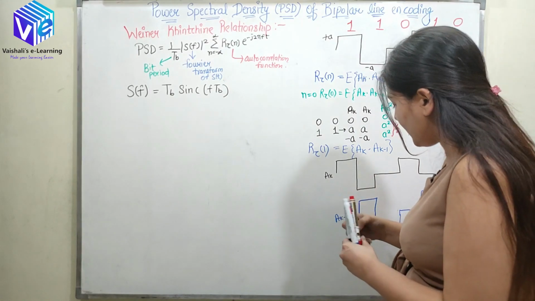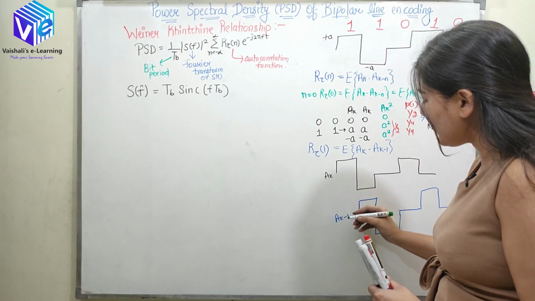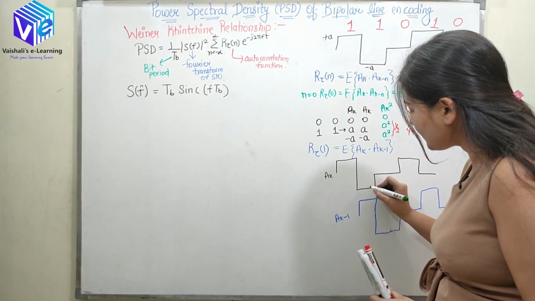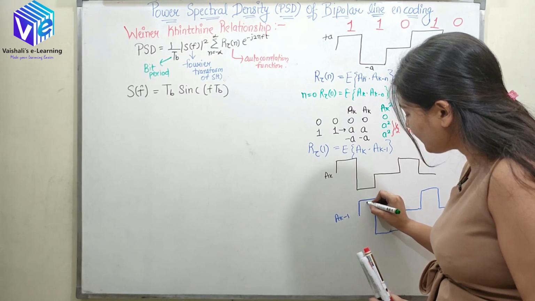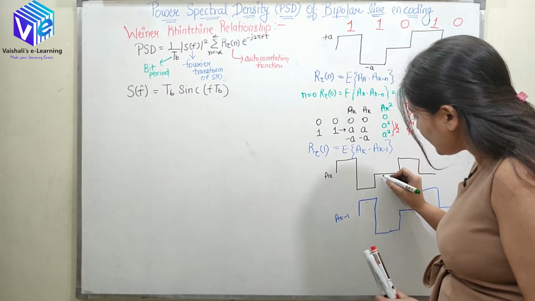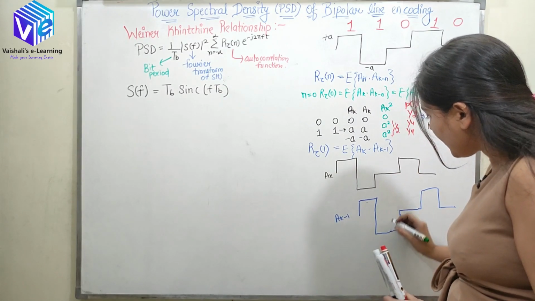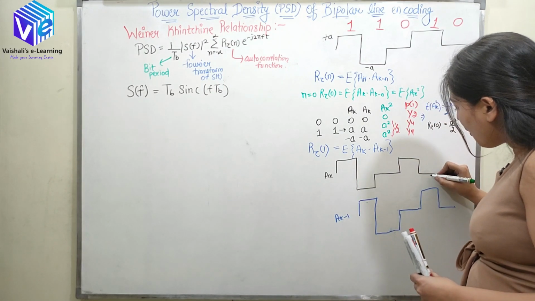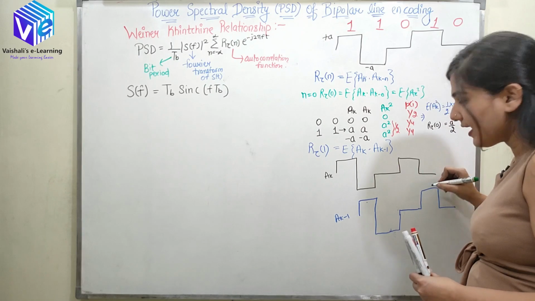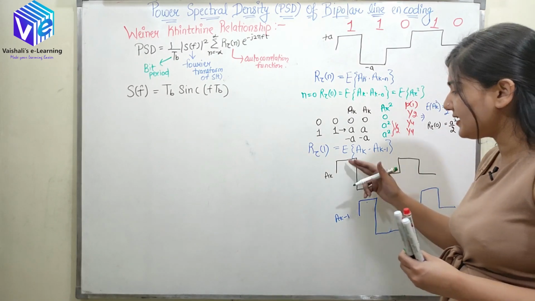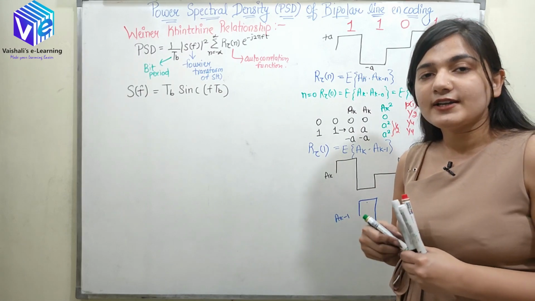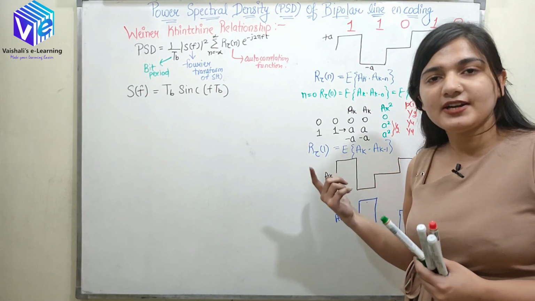If you have to multiply them, what could happen? Either -1 is multiplied with +1, or 0 is multiplied with -1, or +1 is multiplied with 0, or 0 is multiplied with +1, but nowhere is -1 multiplied with -1, because the alternate ones would have different values.